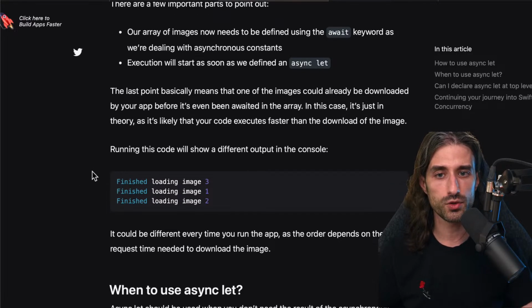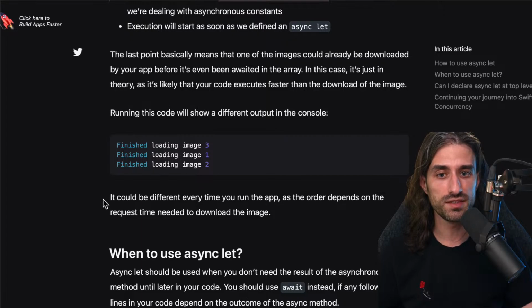So running this code will now show a different output in the console. It could be different every time you run the code, because now the three calls are running concurrently, and so there is no longer a predetermined order in which they will complete. But it's not a problem, because your code doesn't rely on the order of the tasks completing being deterministic. It doesn't matter that they can finish in any order, because in the end you're just gathering all the data together and putting it into an array.